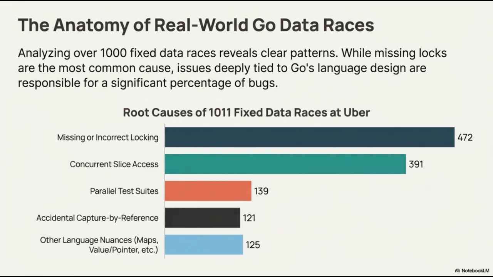Furthermore, we see 139 cases occurring in parallel test suites, 121 due to accidental capture by reference, and 125 involving other language nuances, such as map behavior and value versus pointer semantics. These results underscore that while traditional locking mechanisms are vital, preventing data races in Go requires a specialized focus on the language's unique memory model and data structures.